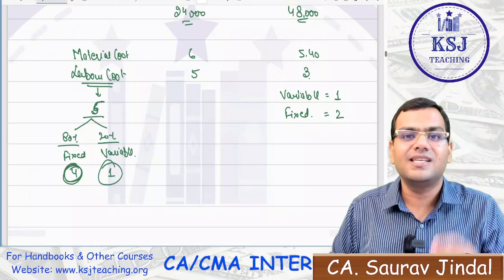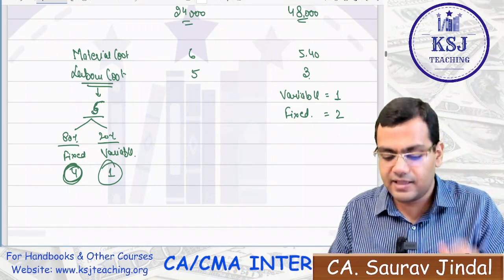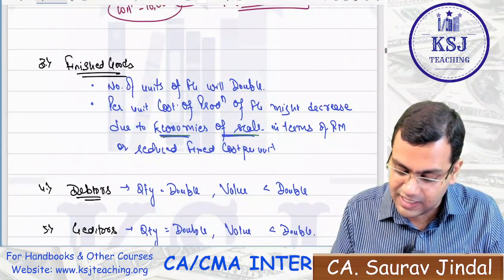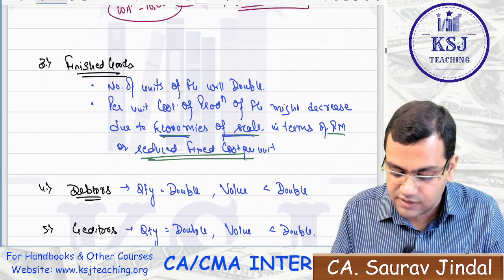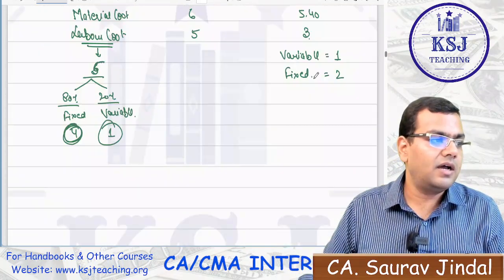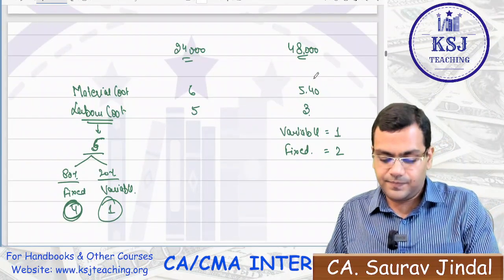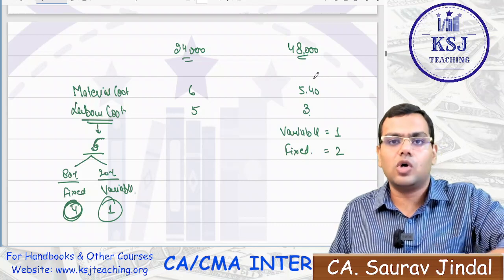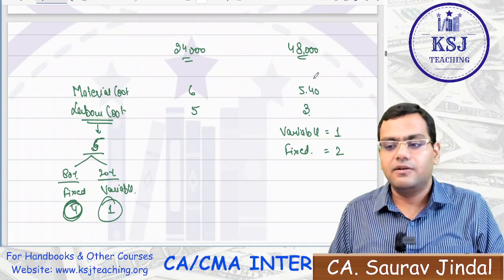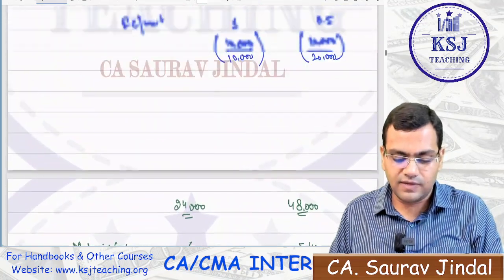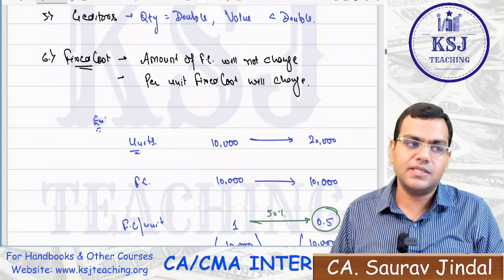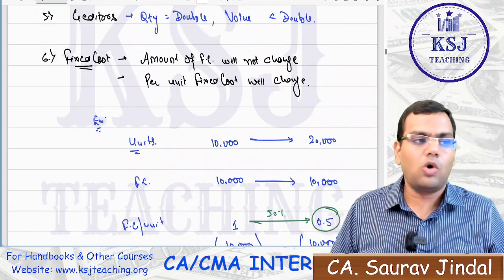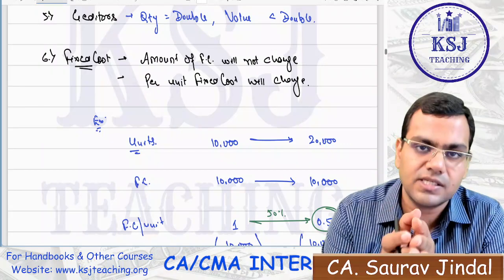This is what is known as economies of scale. That is why I wrote here, when I talked about finished goods, due to economies of scale in terms of RM or reduced fixed cost per unit. This is the meaning of the reduced fixed cost here, right? Now on this basis, try to solve illustration number 5 of the ICAI module. With this, all the concepts of working capital we have discussed, sir. We are done with it.